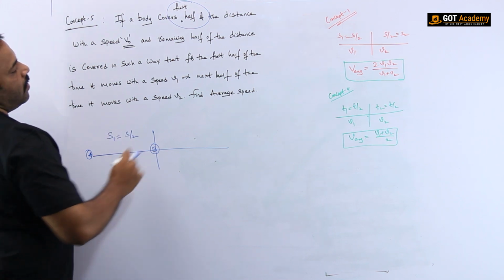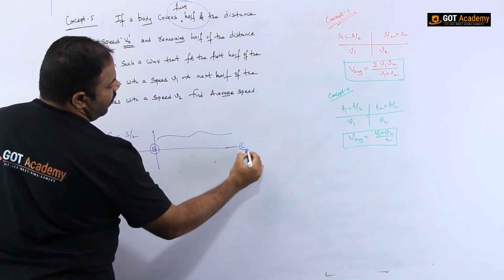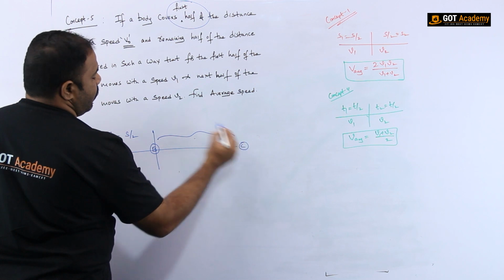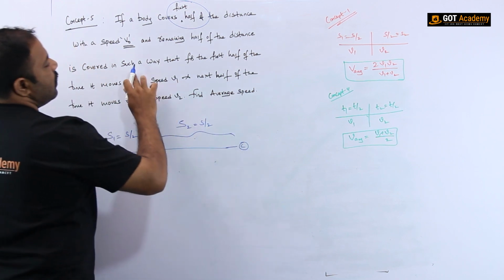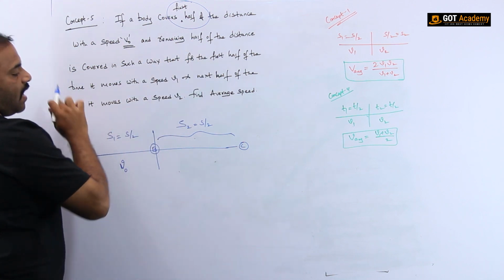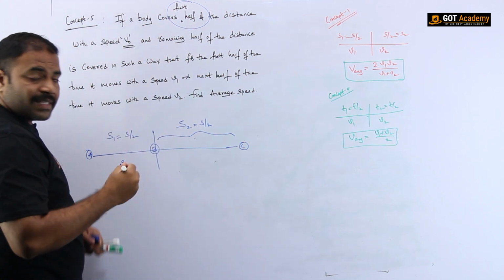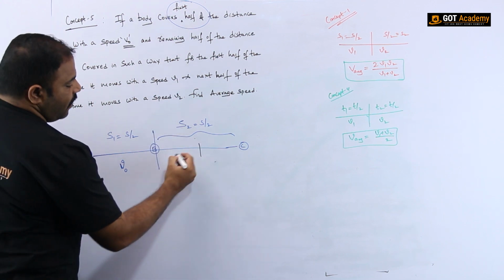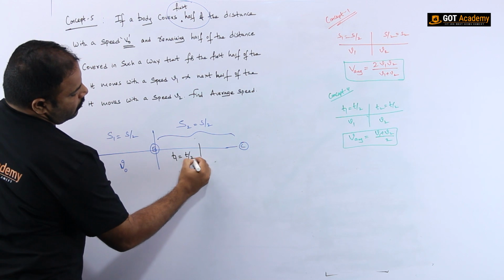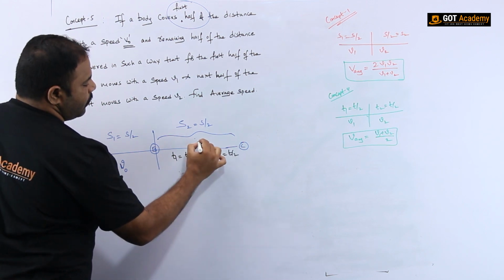With a speed v0. And for the remaining half, from here to here, let me assume this point as C, it is covered in such a way that we have to split this into two: the first half of the time and the next half of the time.